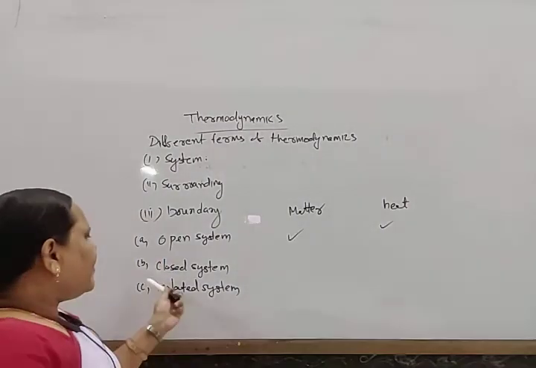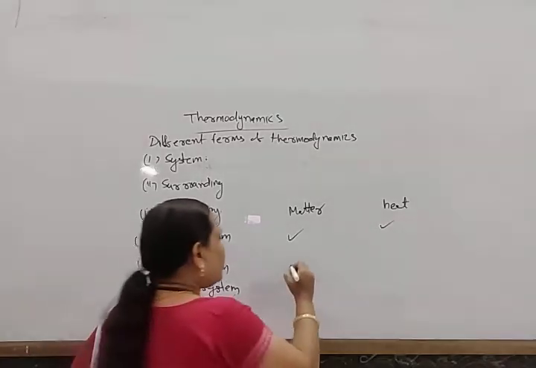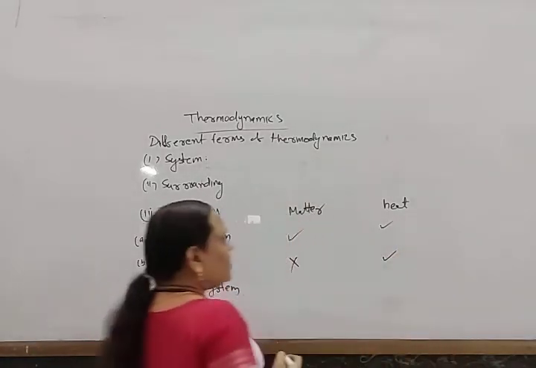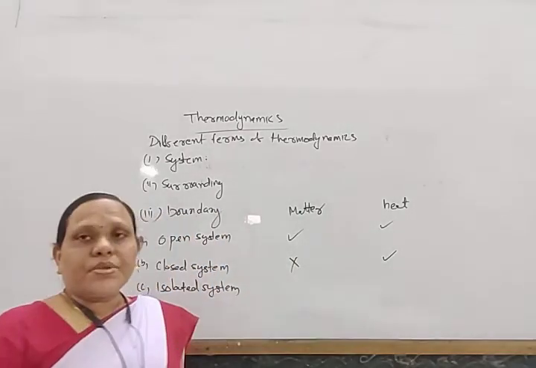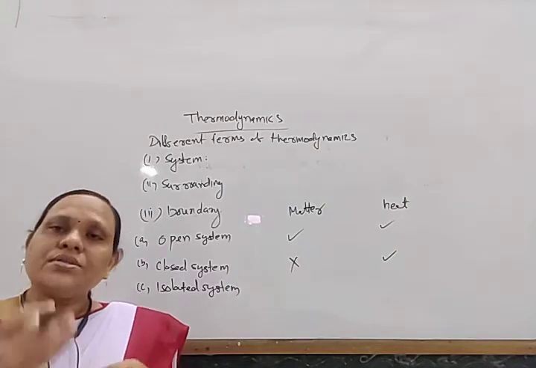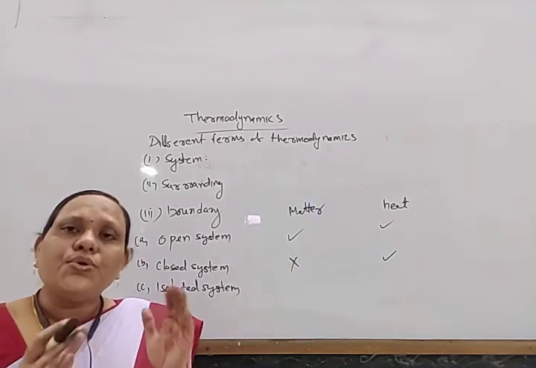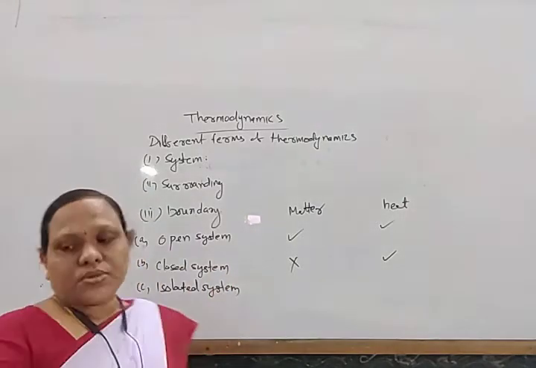Next, closed system. In a closed system, no matter exchange takes place, only heat exchange takes place. So between system to surrounding or between surrounding to system, if the heat exchange takes place but no matter exchange takes place, then that is known as a closed system.